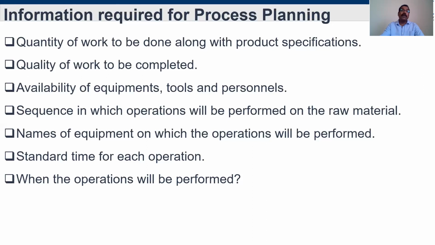Then availability of equipment and tools, and whether we have enough employees or workers available to operate. A particular machine needs special employees, right? So that you have to consider. Then what sequence we are going to follow for the operations: whether the raw material will go directly to particular machines A, B, C, D, or bypass some machines. That we also have to consider. And the name of the equipment on which the operation will be performed. Like I said, machine A, B, C, the material will go through machine A.